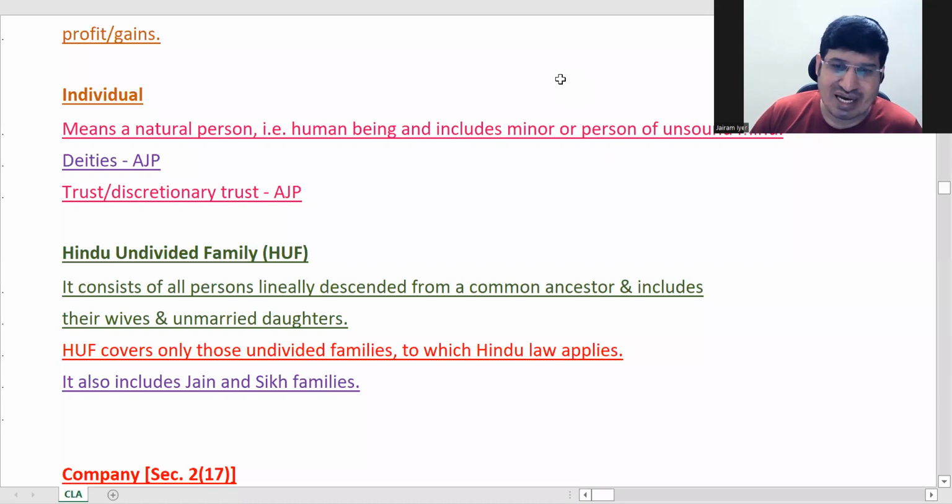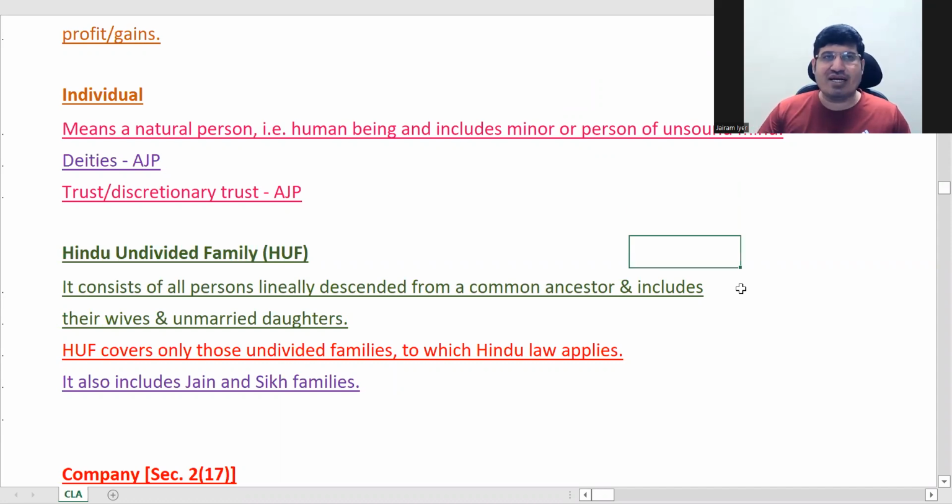No, Kanagraj, a married girl is not covered in the HUF. If she gets married, then she will join the HUF of her husband. Similarly, a son's spouse will be included in the current HUF. Okay.